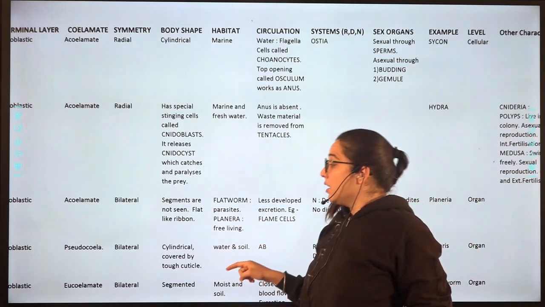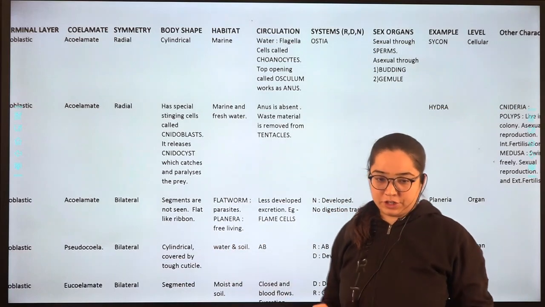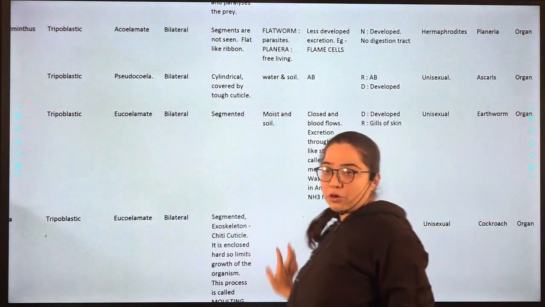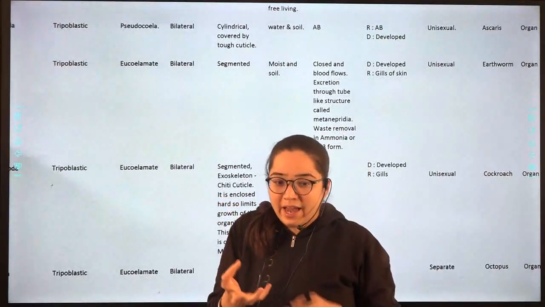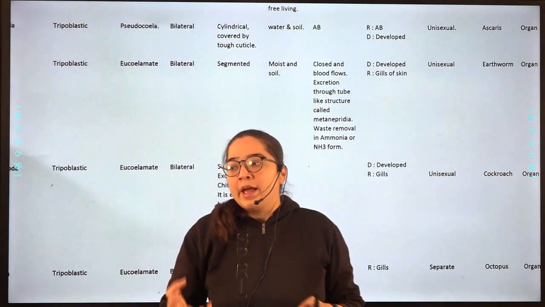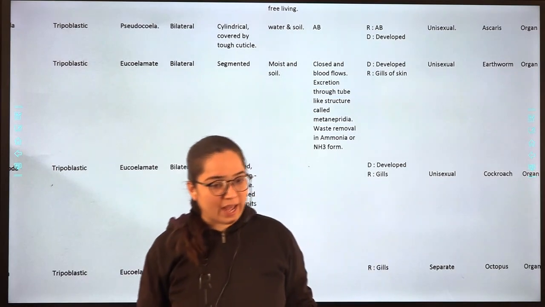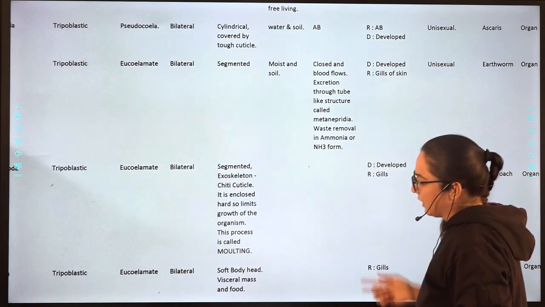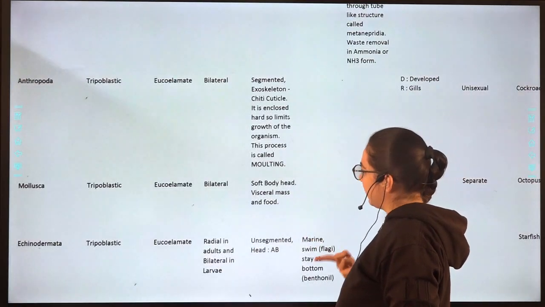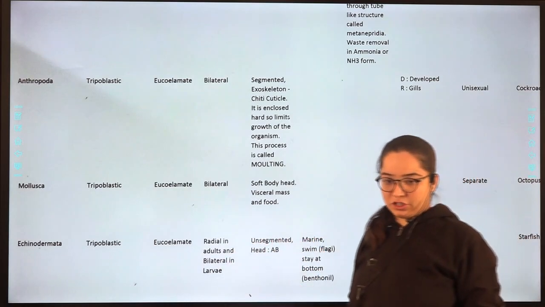Next, Nematoda, how is their body? Cylindrical and covered by a tough cuticle. Annelida, segmented. Arthropoda, the exoskeleton is made up of chitinous cuticle and it is very hard, so it will limit the growth of the organism. And what is that process called? Molting. Mollusca, how is their body? Soft body, head, visceral mass and foot. Echinodermata, how is their body? Unsegmented. Okay.